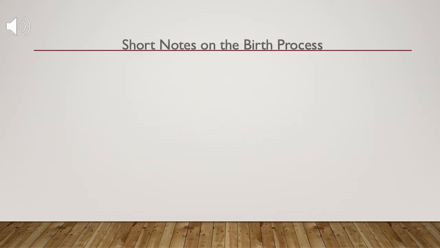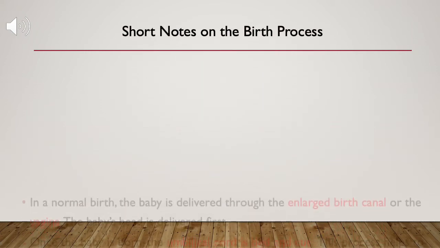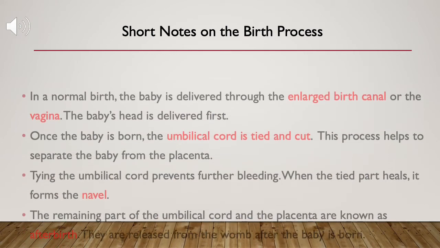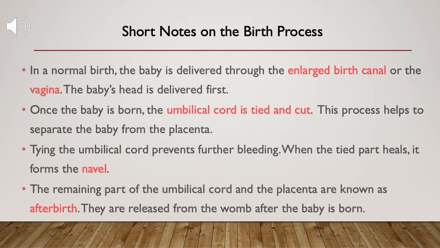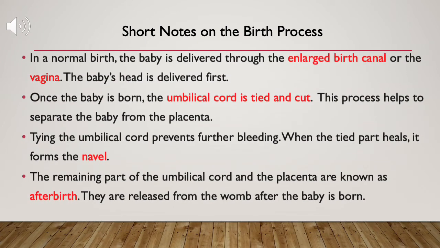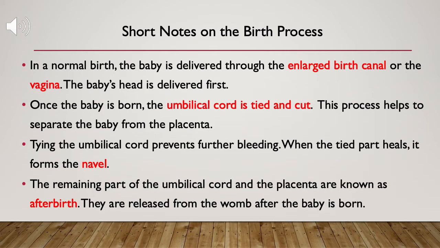In a normal birth, the baby is delivered through the enlarged birth canal or the vagina. The baby's head is delivered first. Once the baby is born, the umbilical cord is tied and cut. This process helps to separate the baby from the placenta. Tying the umbilical cord prevents further bleeding. When the tied part heals, it forms the navel. The remaining part of the umbilical cord and the placenta are known as afterbirth. They are released from the womb after the baby is born.